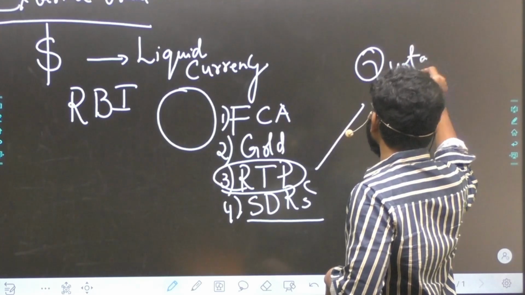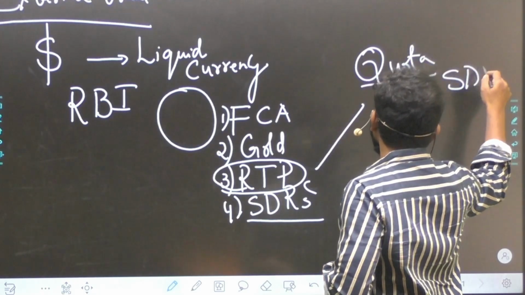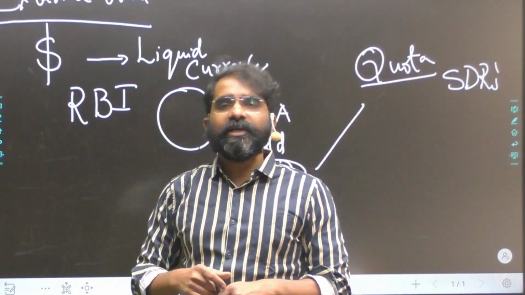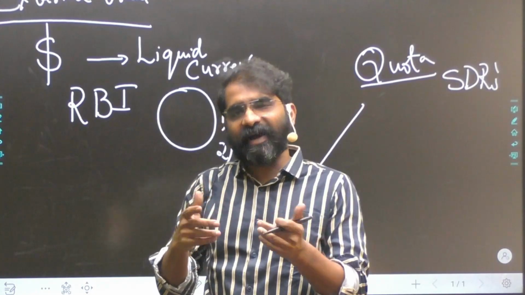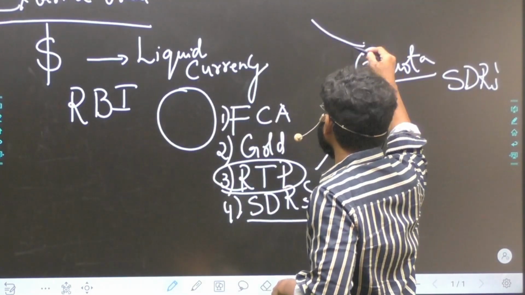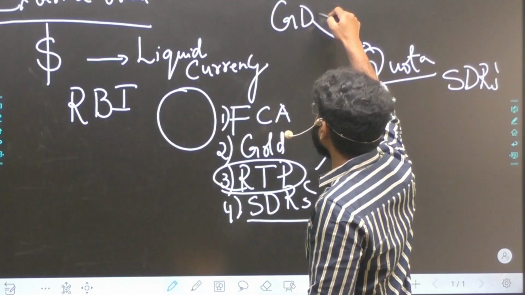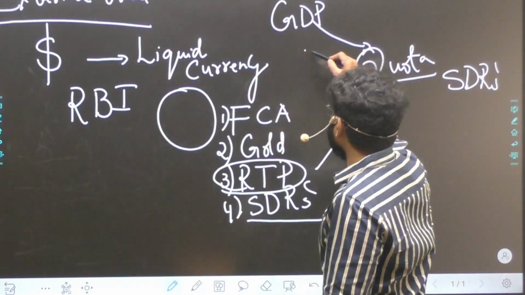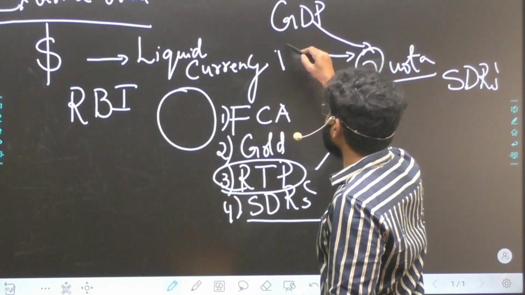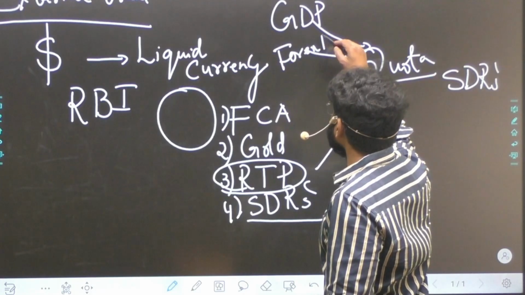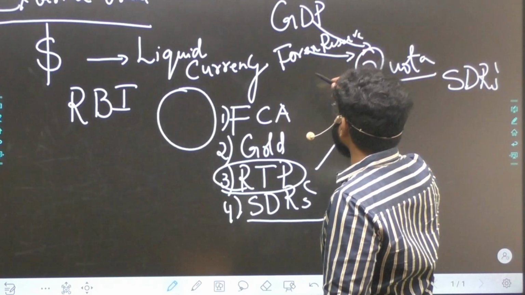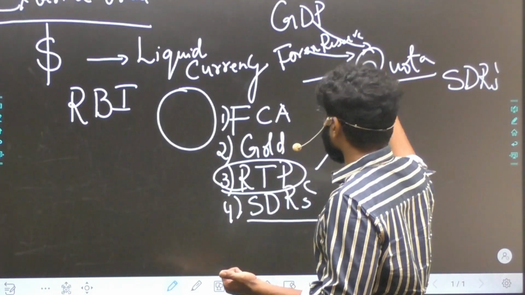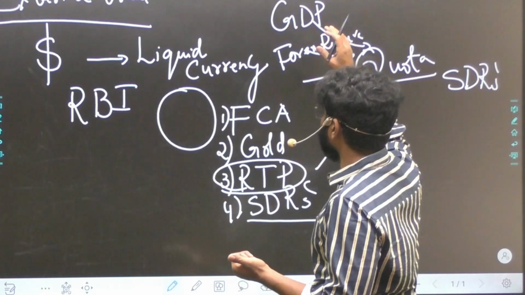Though quota is maintained in the form of SDRs, how much quota has to be given to a particular country is decided by certain factors. For example, one is GDP, with 50% weightage given to GDP. Then we have factors like Forex reserve, and other factors. GDP is the main factor.